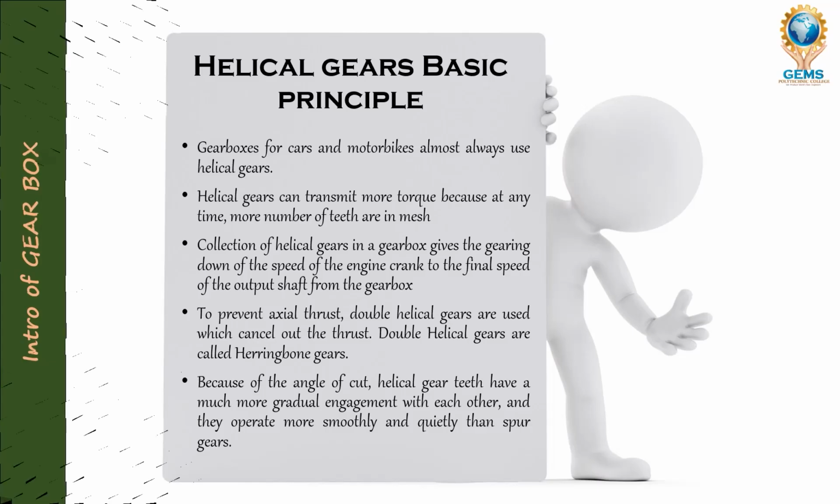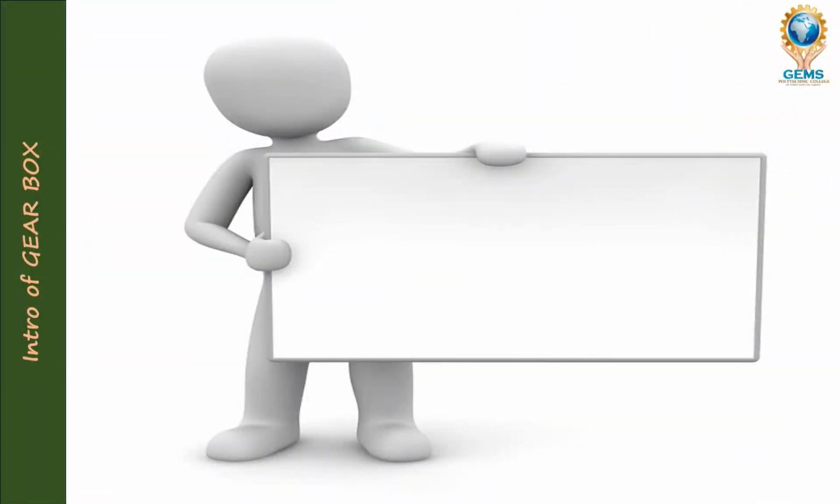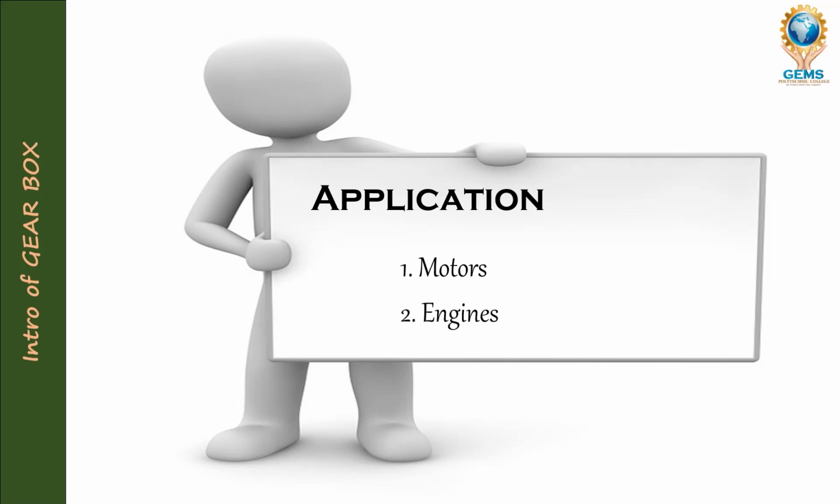And now we are going to see the applications. What are the applications of a gearbox? Number 1 is motors. Number 2 is engines. These are the two applications of a gearbox, and one by one we are going to see them, starting with motors.